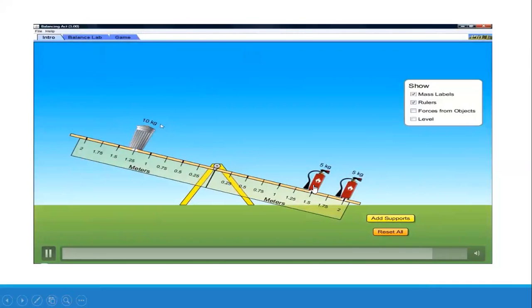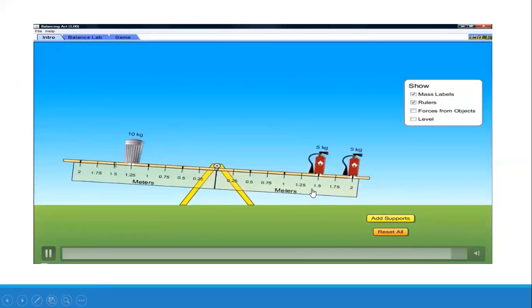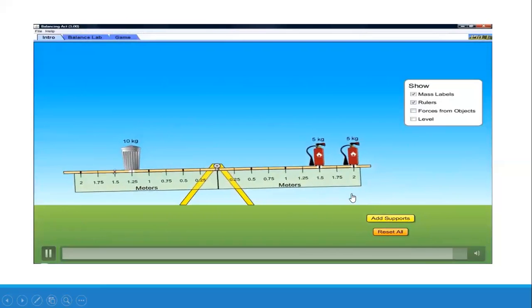But over here, the total clockwise moment will be 50 into 1.5, that is 75, and 50 into 2, that is 100. So on this side the total clockwise moment is 175 and the total anti-clockwise moment is 125. The moment on this side is more than this, so this will dip down.